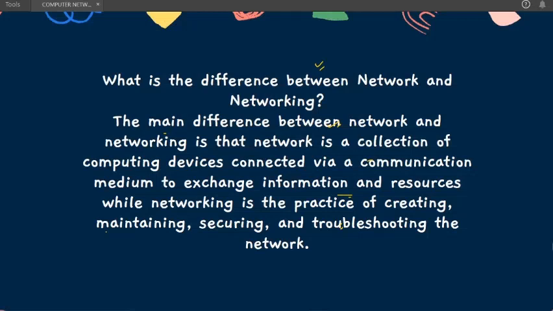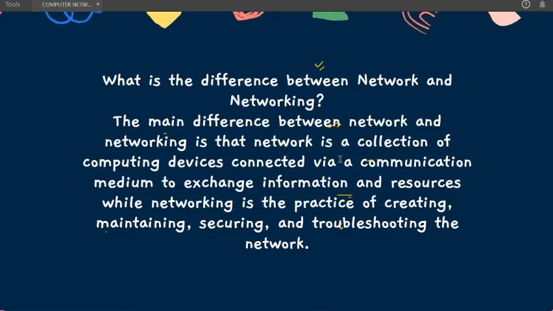The main difference is that a network is a collection of computing devices connected via a communication medium or transmission medium. Whatever process we were doing, like in LAN, we were connecting one specific computer to another computer. That connection of those two computing devices is known as a network.